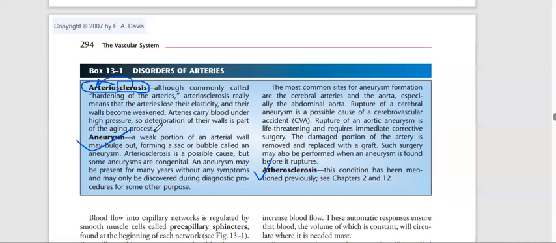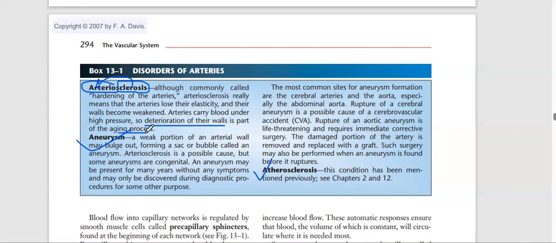Arteries carry blood under high pressure, so deterioration of the walls is part of the aging process. So during age, older people have these disorders of arteries. So basically, when the arteries become stiff or hard, we call it